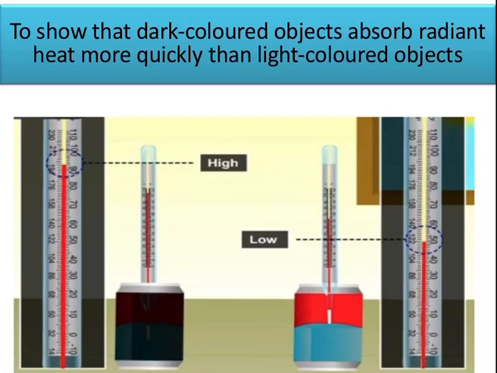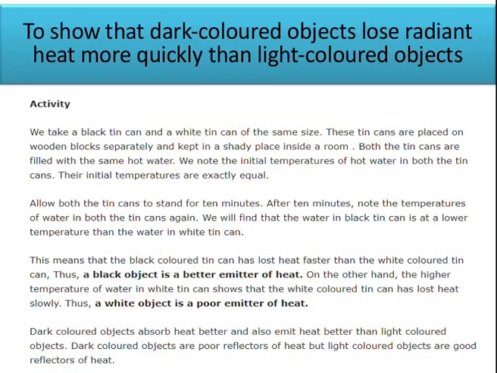One activity will also be performed, to find out which of the objects, the dark colored or the light colored, loses radiated energy faster. So we take a black tin and a white tin, and exactly the same scenario will happen. We will note the initial temperature.